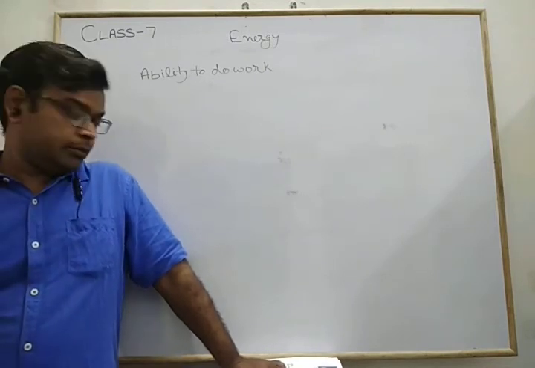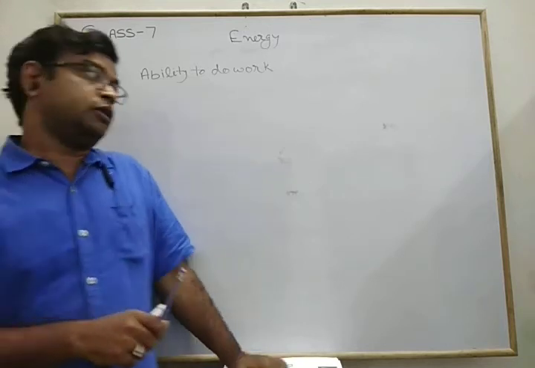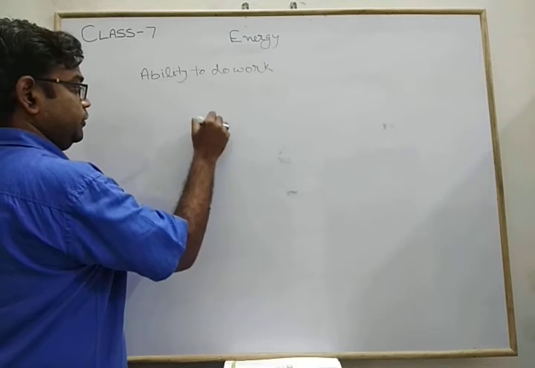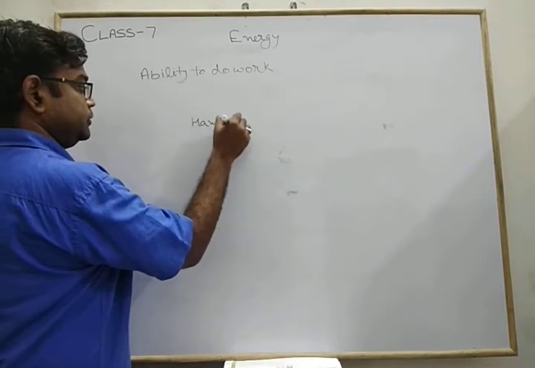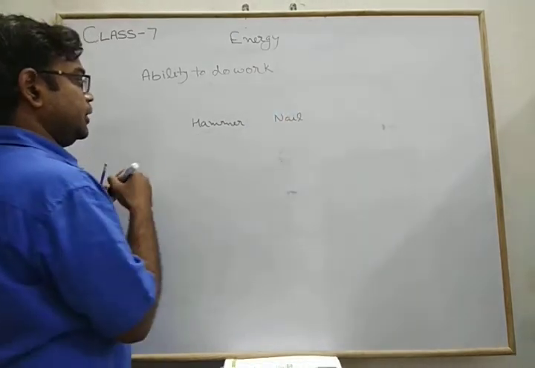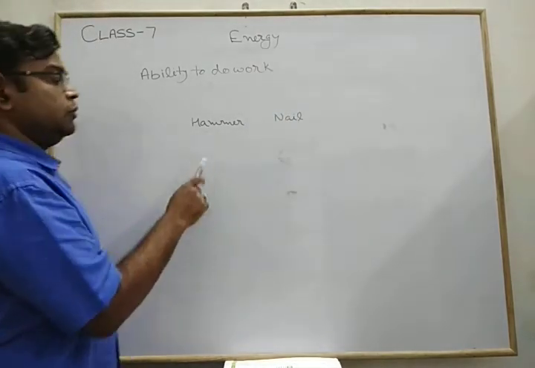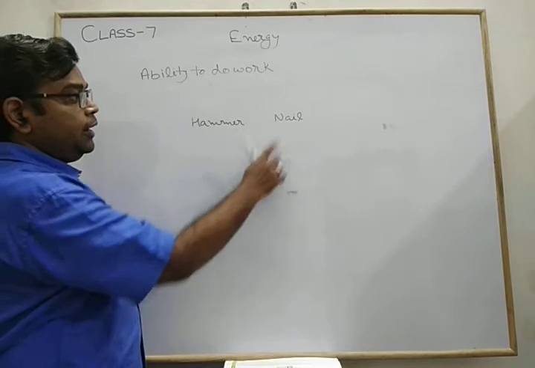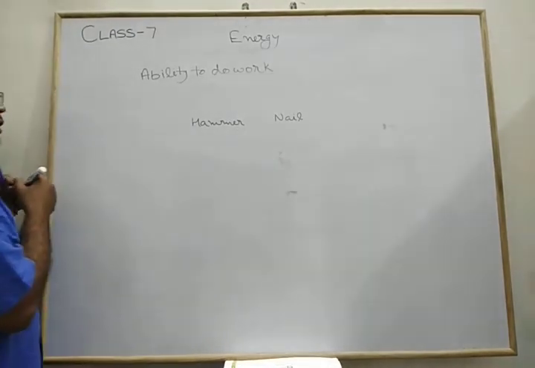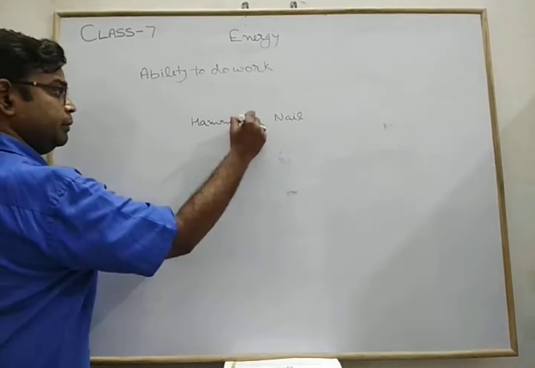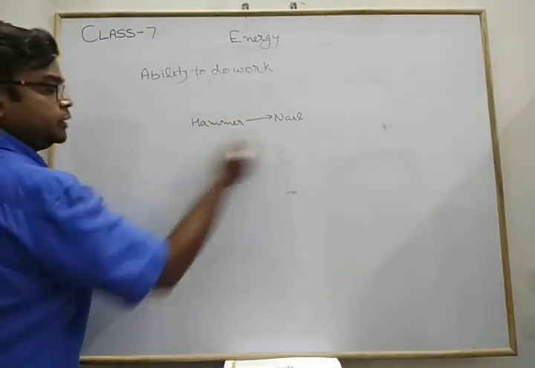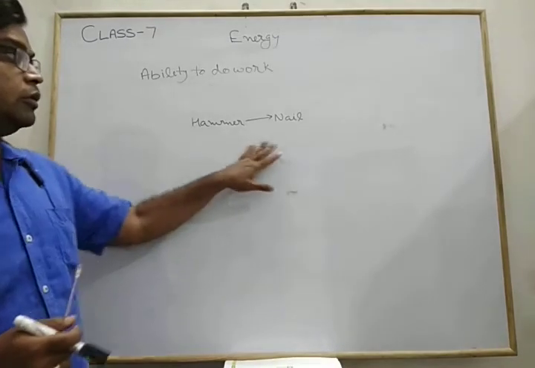At the same time, the object on which work is done gains it. The hammer is the object by which we do work, and the nail is the object on which work is done. So energy is transferred from the hammer to the nail. This is a transfer of energy. Hope this concept is clear.